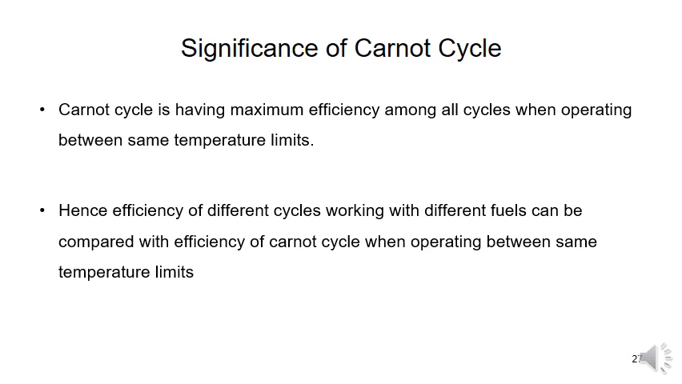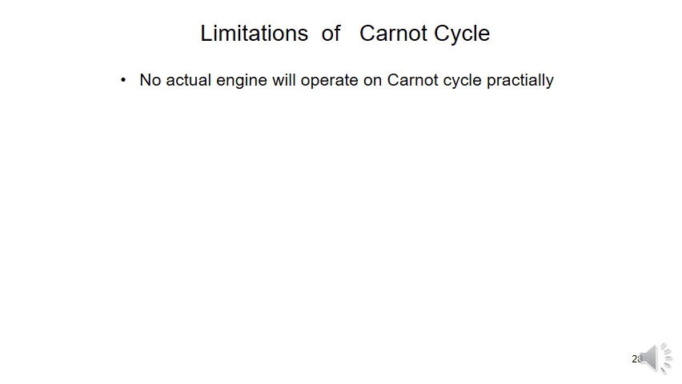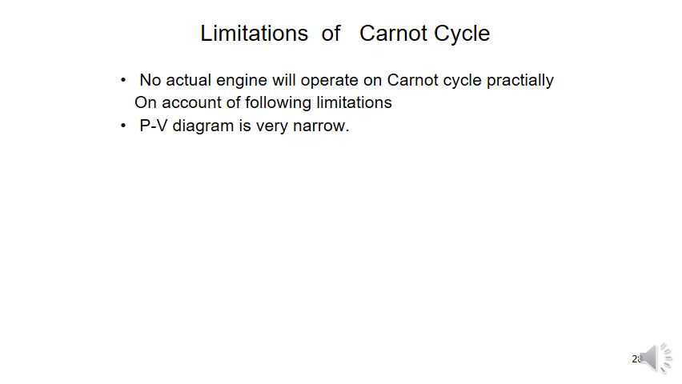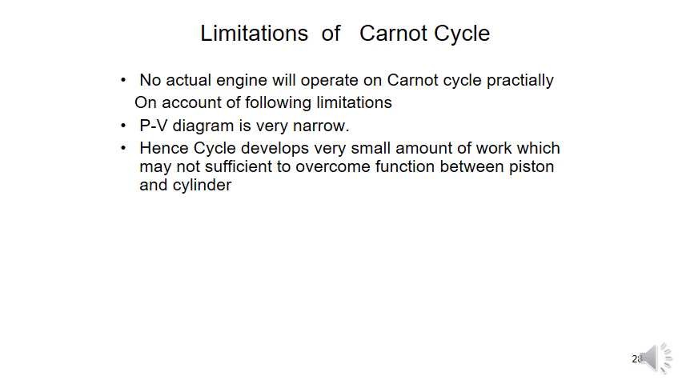So, there are some limitations of the Carnot cycle also. What are the limitations? No actual engine will operate on a Carnot cycle. In a Carnot engine, it would be necessary for the piston to move very slowly during the isothermal expansion and the piston would move very quickly in adiabatic expansion. So, this variation of the piston speed would not be practically possible.